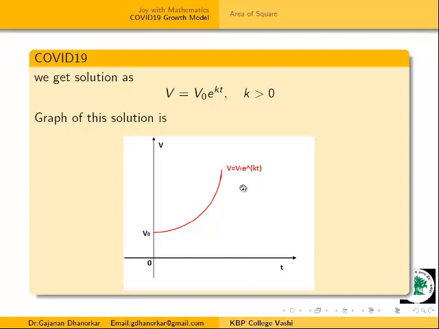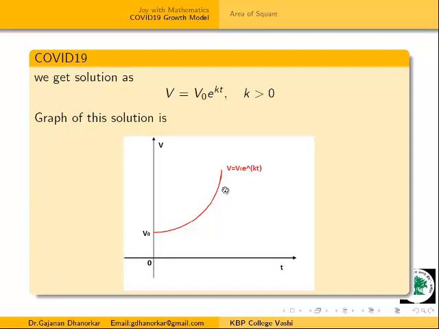That means affected people go on increasing as time goes on increasing. Then again, one solution is the lockdown solution. What is the purpose of this lockdown solution? What role does lockdown play for this graph, or what are the doctors doing? What is the role of a mathematician in observing this model?